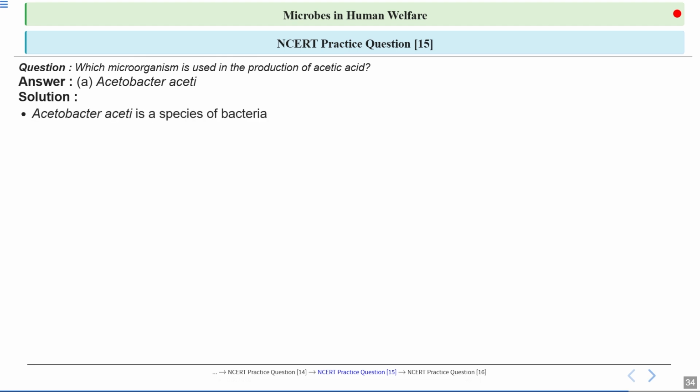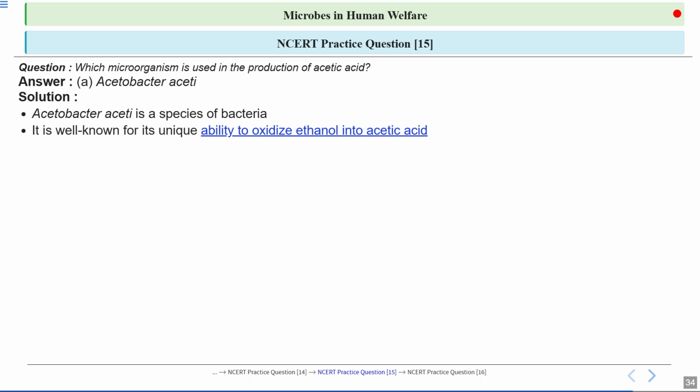So, Acetobacter aceti is a species of bacteria. Bacteria are prokaryotes, single-celled organisms. They are unicellular. But these bacteria have a very powerful ability. They can synthesize these compounds. Clear? So, acetic acid is produced by Acetobacter aceti.